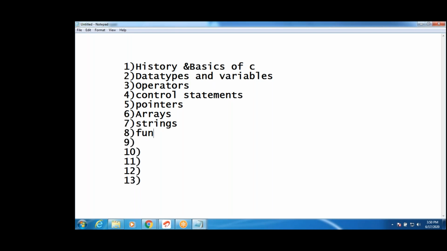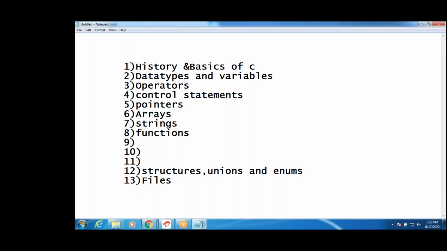Functions. Dynamic memory allocations. Structures, unions, and enums. File handling, files.